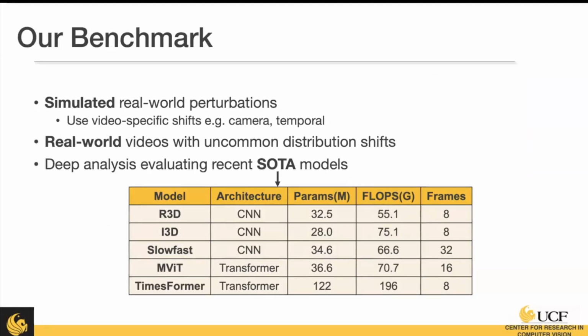It simulates real world perturbations, so we're perturbing the video, and we also add some video-specific perturbations, those that focus on temporal elements or camera elements that we've seen in video. And we're also using a curated dataset of real world videos that will have uncommon distribution shifts as well. And we're going to provide a deep analysis on state-of-the-art models in action recognition with a combination of CNN architectures and transformer-based architectures.